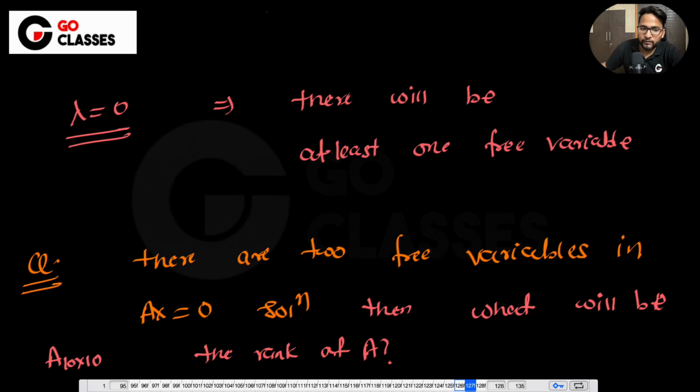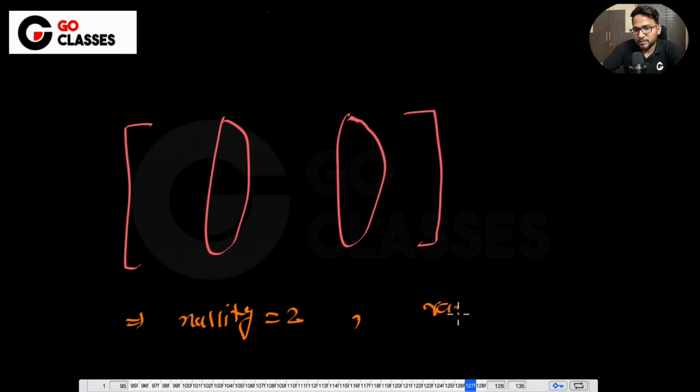Because you got two free variables when you are solving Ax equal to 0 in the matrix A. Let's suppose these are the two free variables, and A is a square matrix. So here I am talking only about square matrices. You got two free variables. It means what? Nullity is 2, or in other words, rank is 10 minus 2, which is 8.